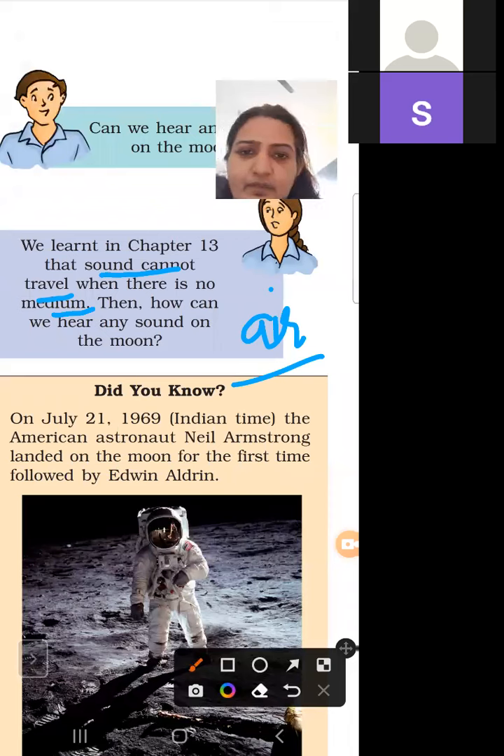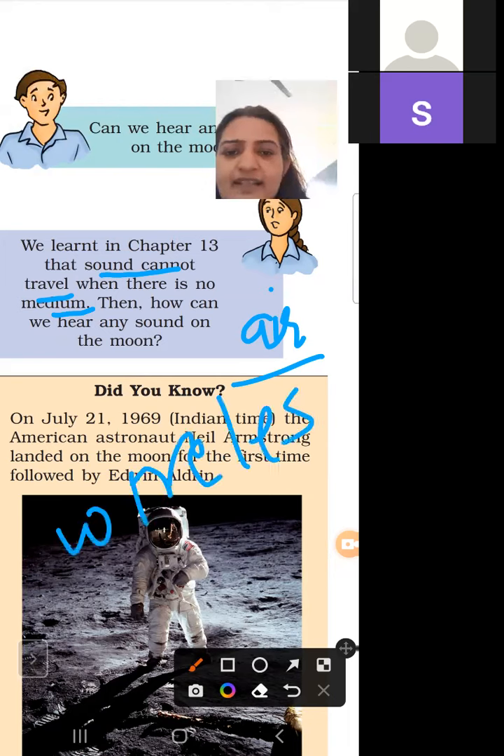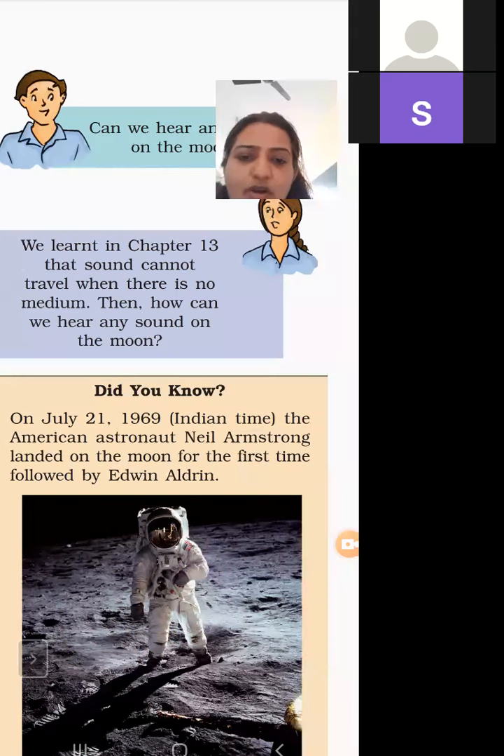So how do we communicate on the moon? With the help of wireless communication. We communicate on the moon with the help of wireless communication.